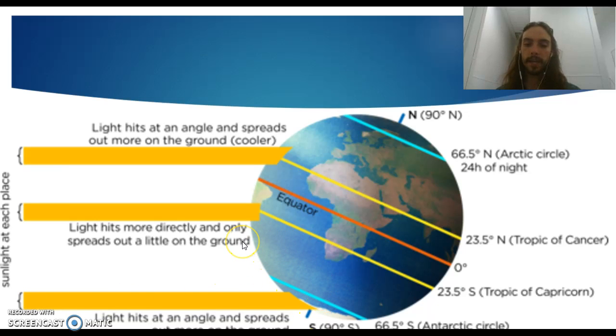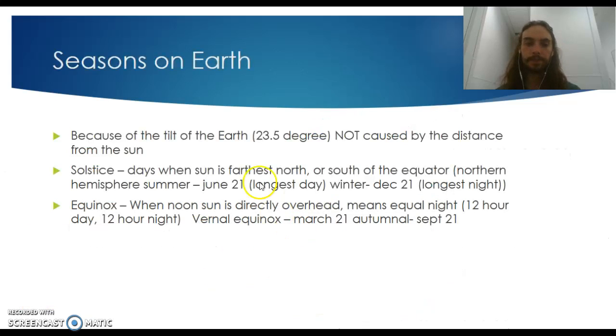This is going to be the summer of the southern hemisphere. So this is going to be the northern hemisphere's winter. So the northern hemisphere is tilted away from the sun, and the southern hemisphere is tilted towards the sun. So it's just going to be hotter down there.